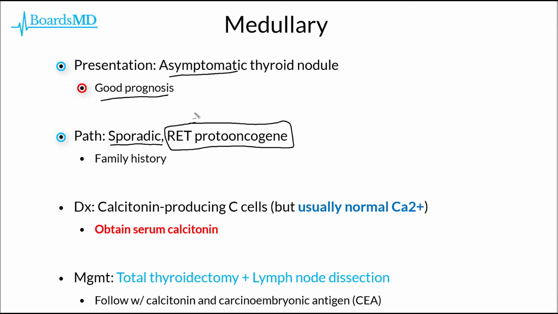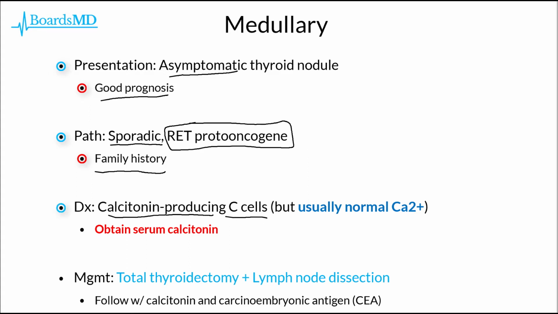Therefore, in patients with suspected medullary carcinoma of the thyroid, the family history is going to be essential, as we may see evidence in their family history of one of these MEN syndromes. One of the keys to the diagnosis of medullary carcinoma of the thyroid, especially on examinations, is that these patients are going to have the presence of calcitonin-producing C cells.